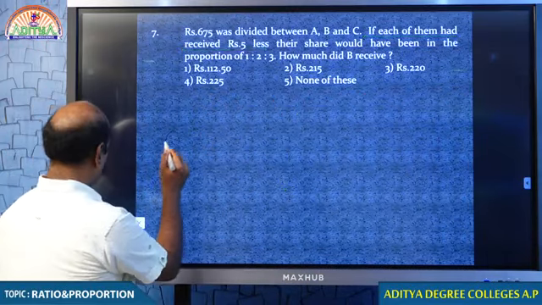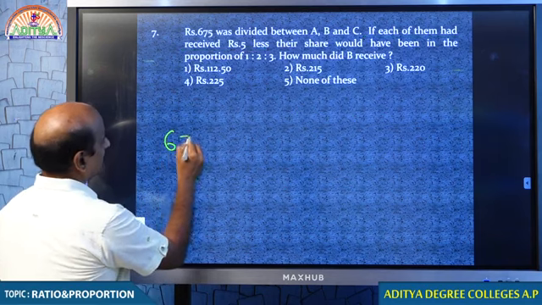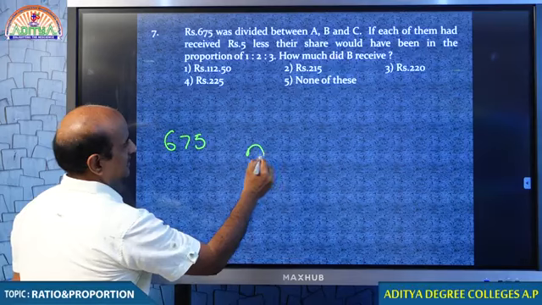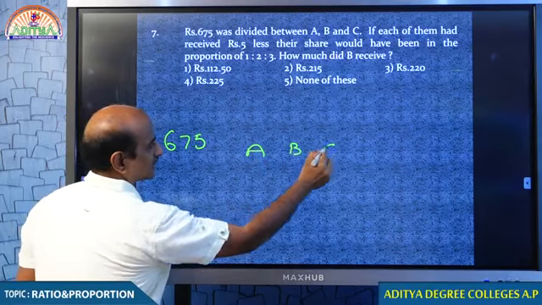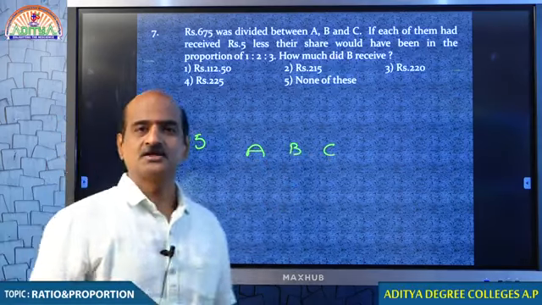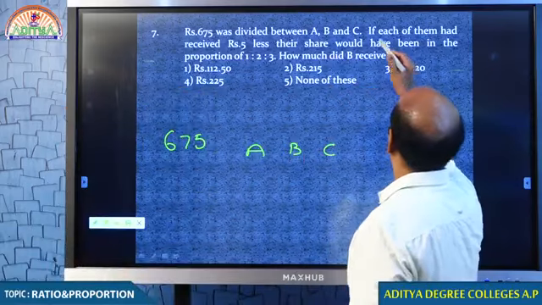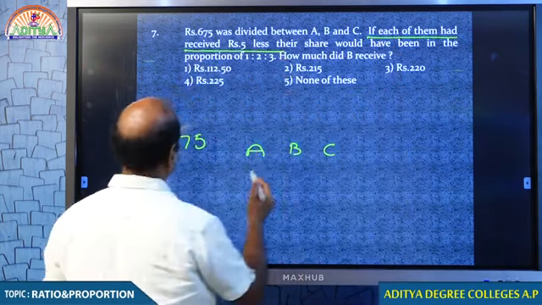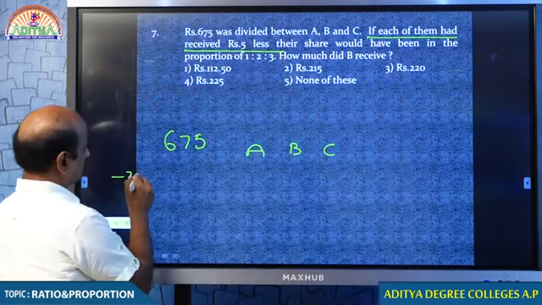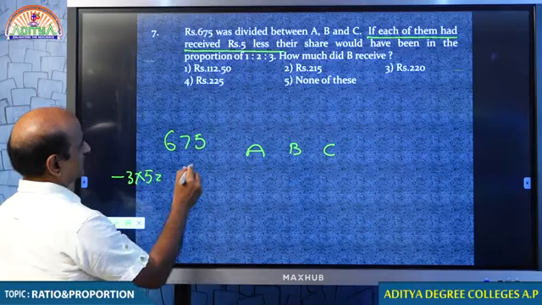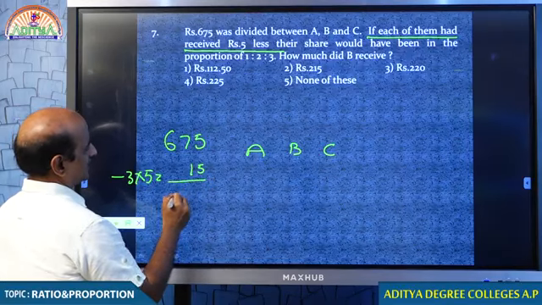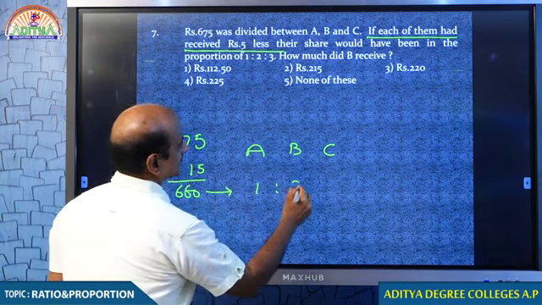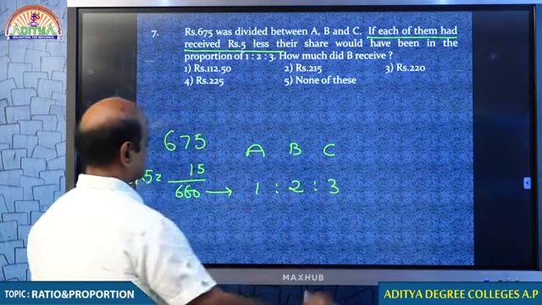Tell me what is the amount we need to divide. We need to divide 675 between A, B and C. If we have to divide, we need to know the condition. Let me tell you what condition we are given. If each of the 3 persons had received 5 rupees less, 3 into 5, 15, then the balance is in the ratio 1:2:3.